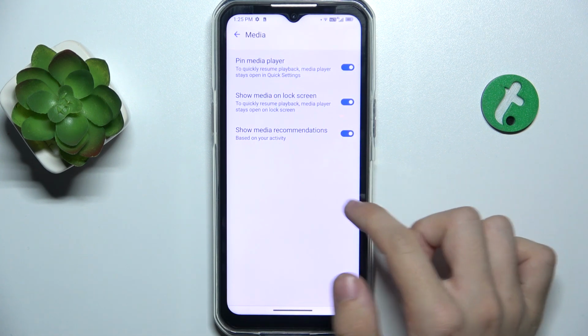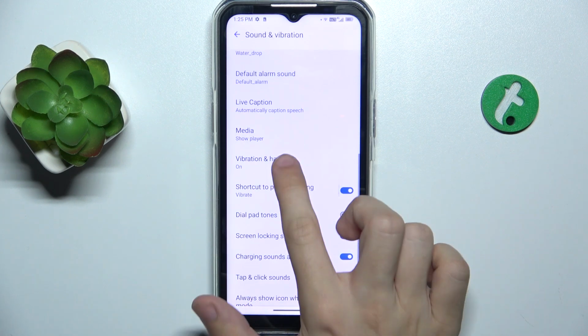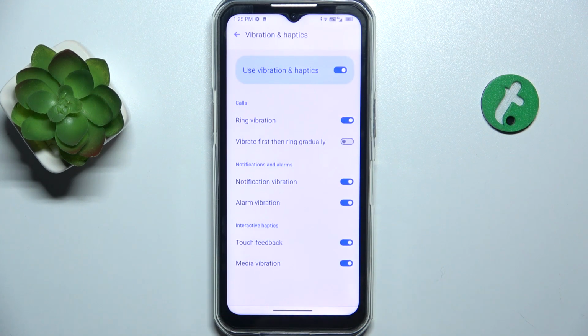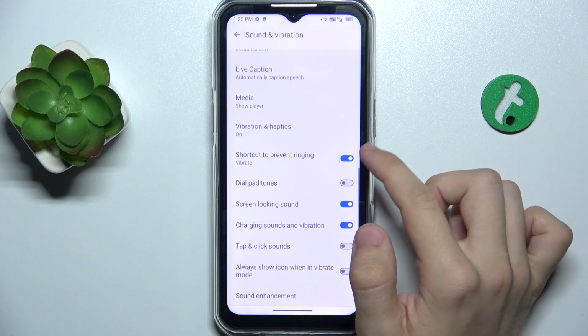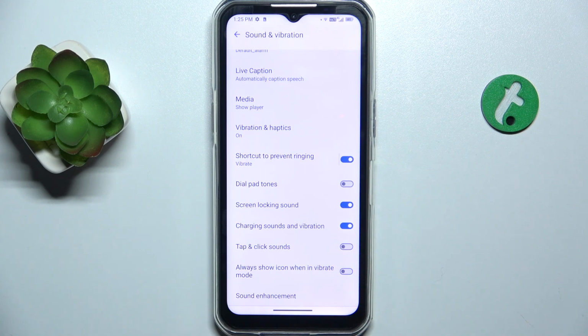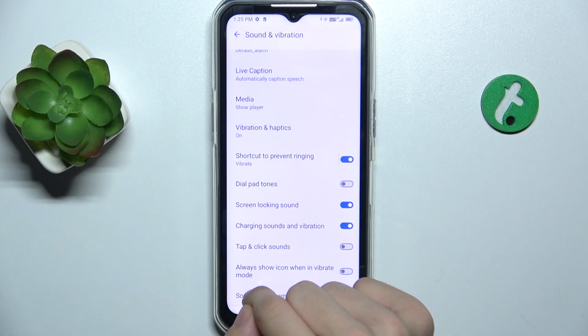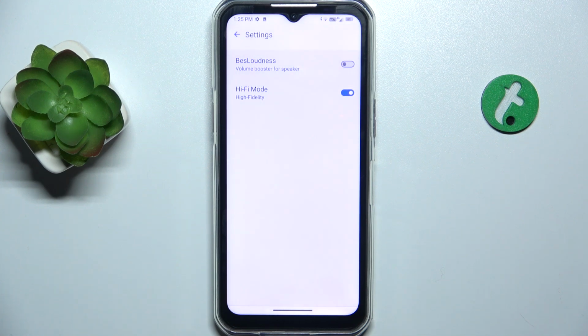You can adjust media settings, turn on or off vibration haptics, and you can also adjust these settings, as well as you can go to sound enhancement and enable bass loudness to make your speakers louder than normal, and enable high fidelity mode.